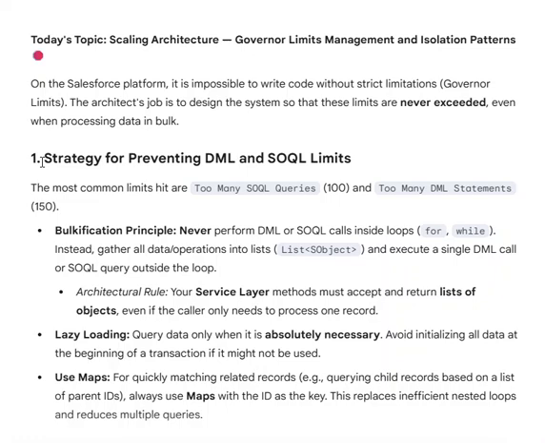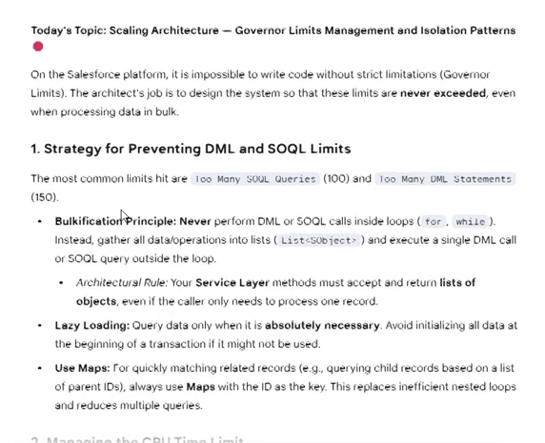So our topic for today is scaling architecture, governance limits management, and isolation patterns. When we are working with the Salesforce platform, of course, we have a problem when we need to fight with limits. But it is better if, during the architectural phase of the project, we make sure that we will never exceed those limits. The most common limits are too many SOQL queries and too many DML statements, and how we could actually deal with them.